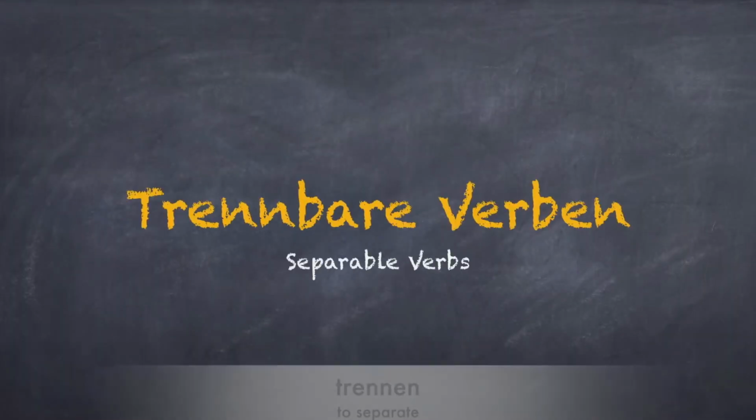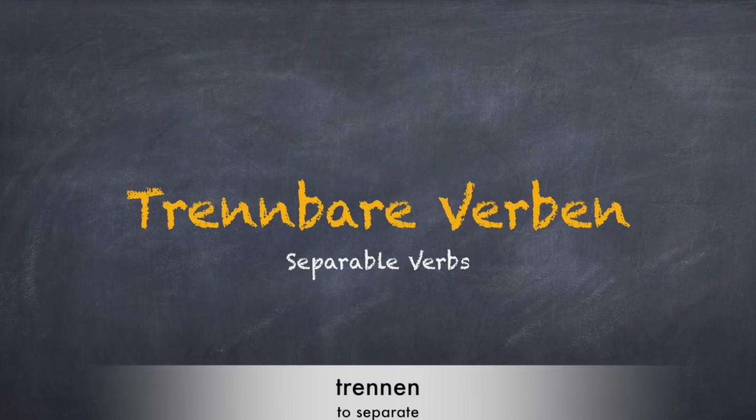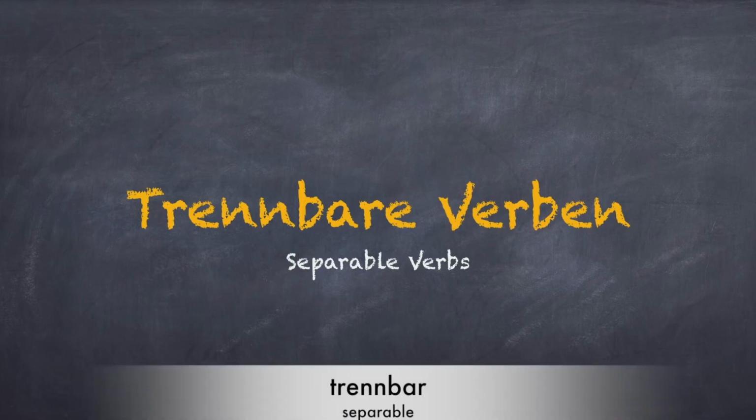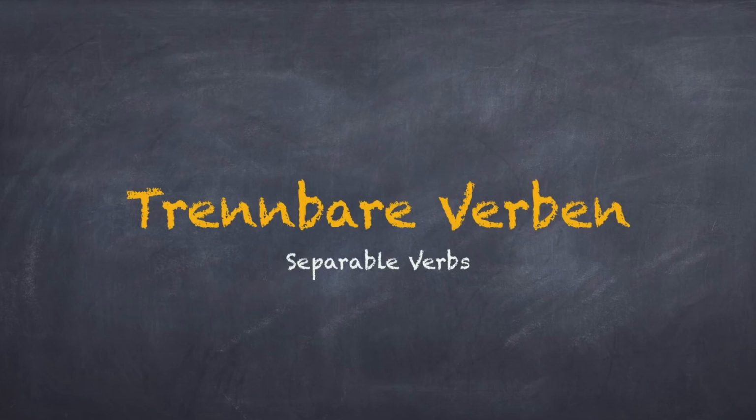Trennbare Verben. The verb trennen means to separate, and we make an adjective out of it, which is known as trennbar. So all the verbs which can be separated are known as trennbare Verben. Let's try to understand what they are.